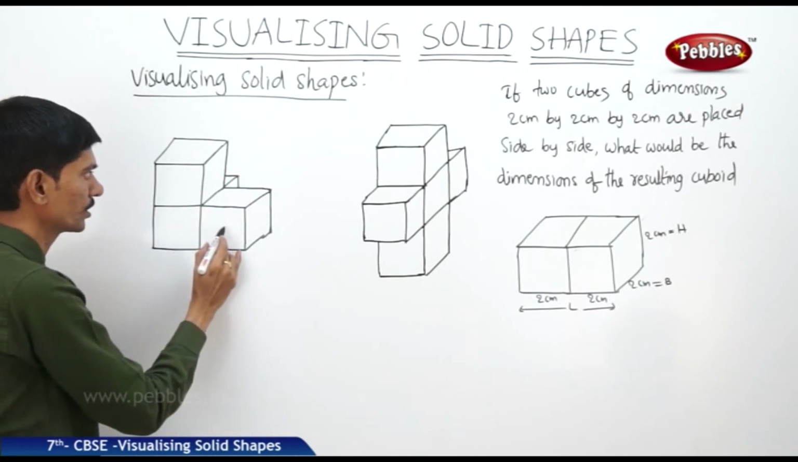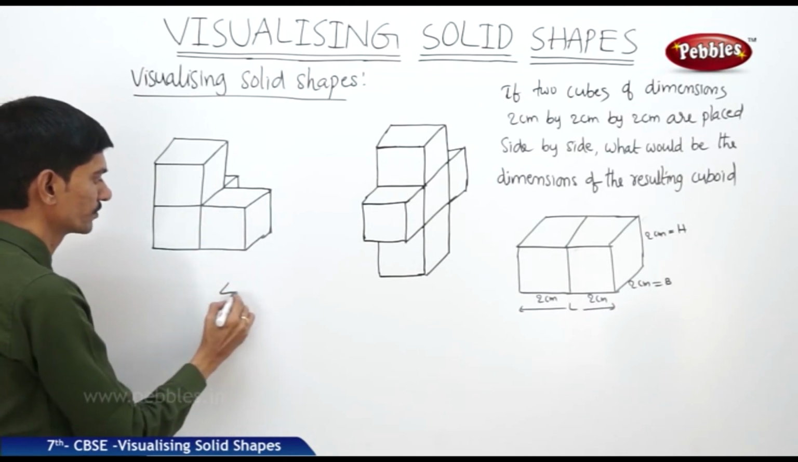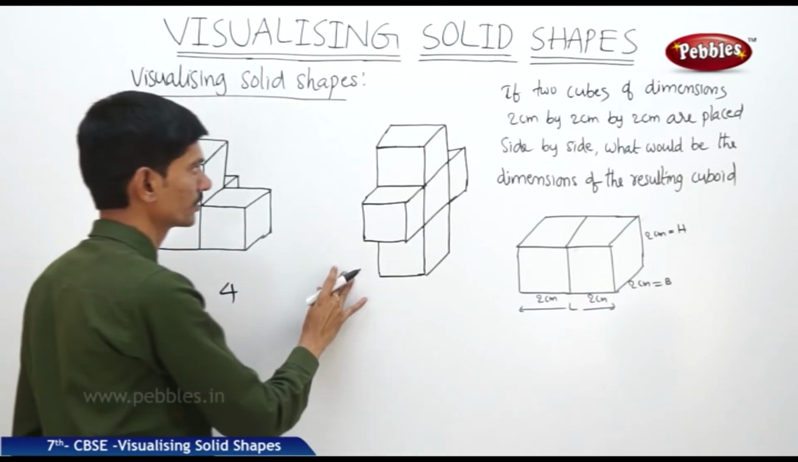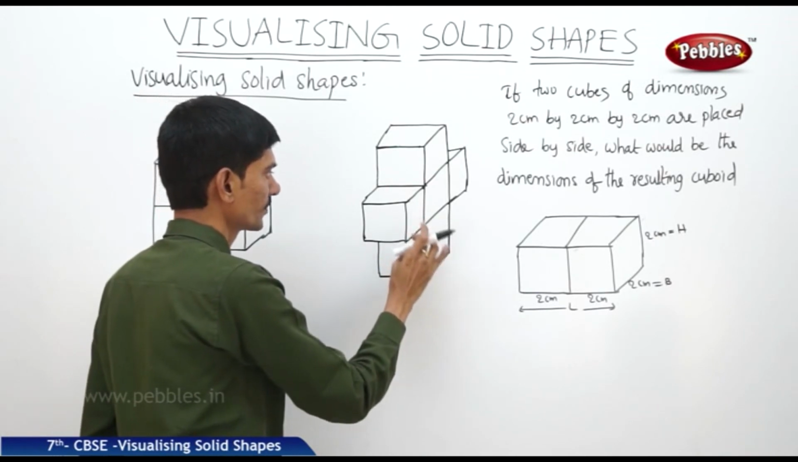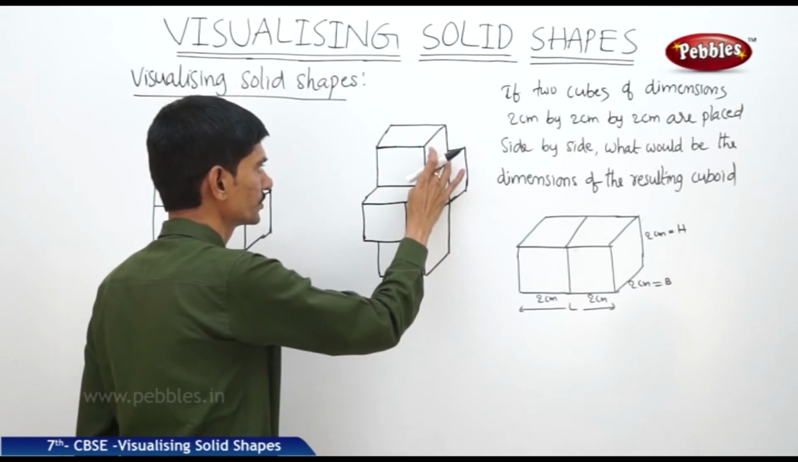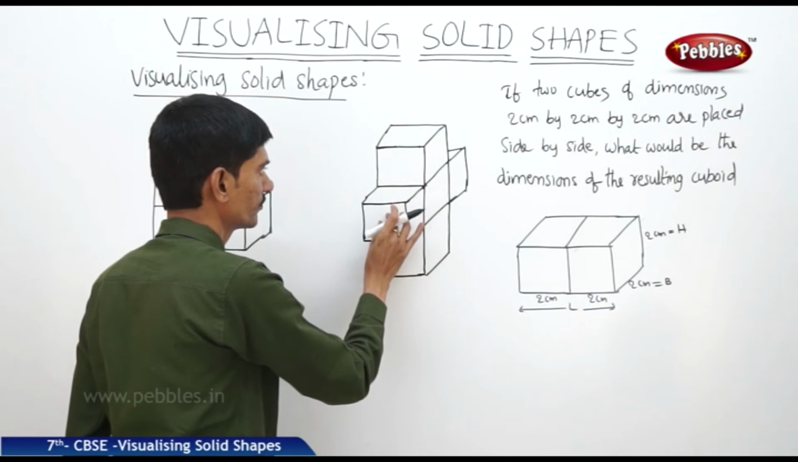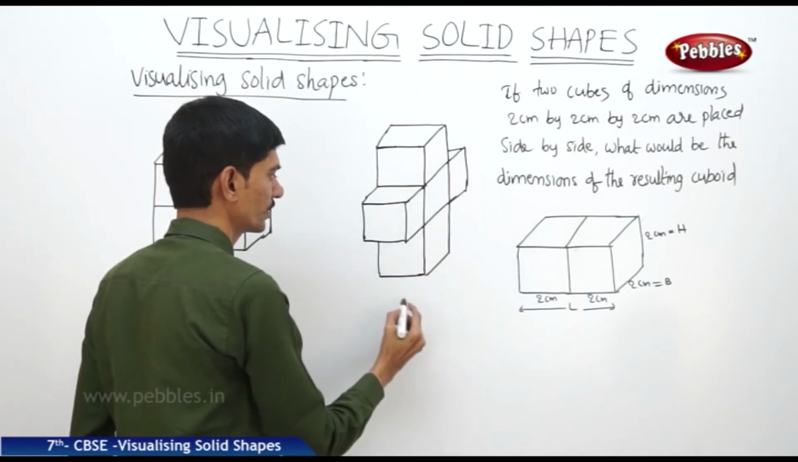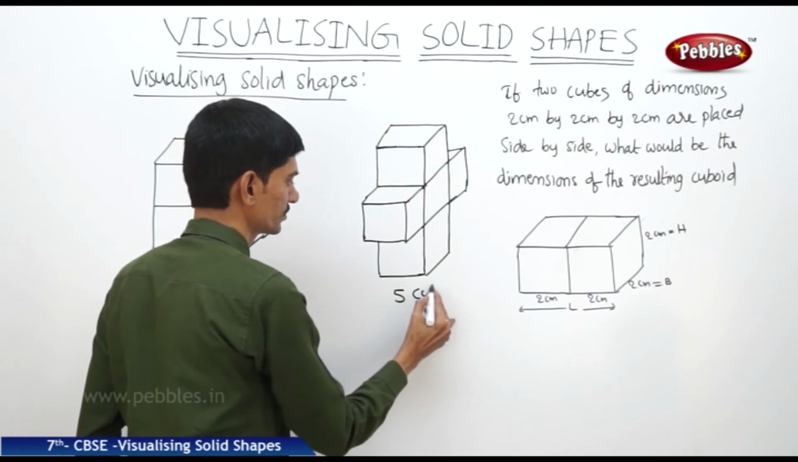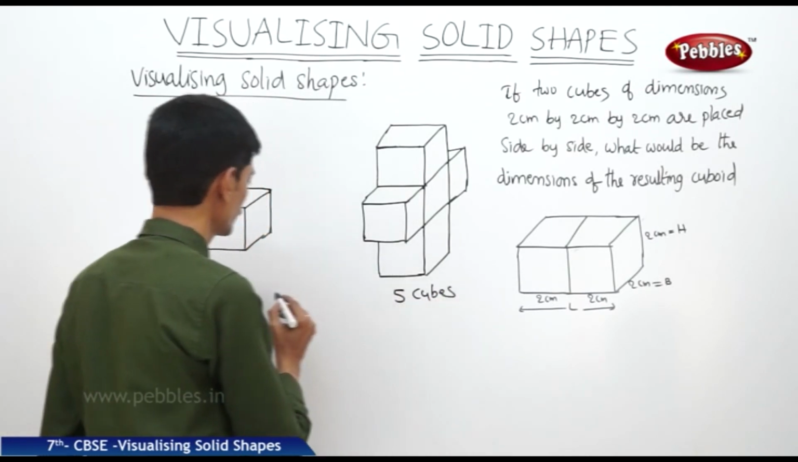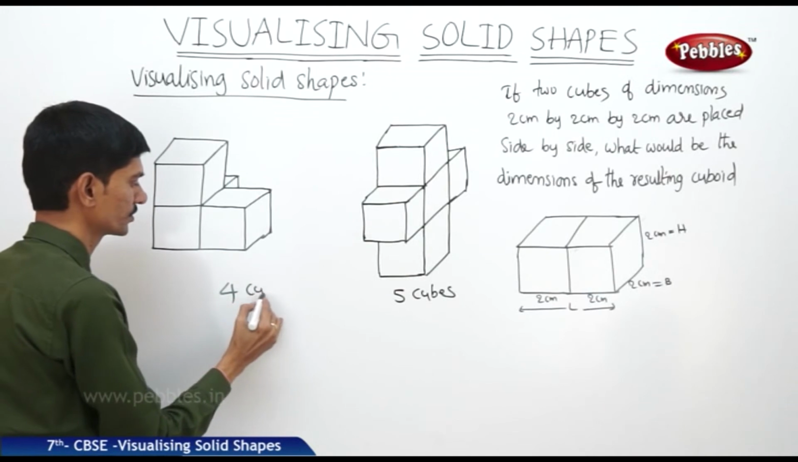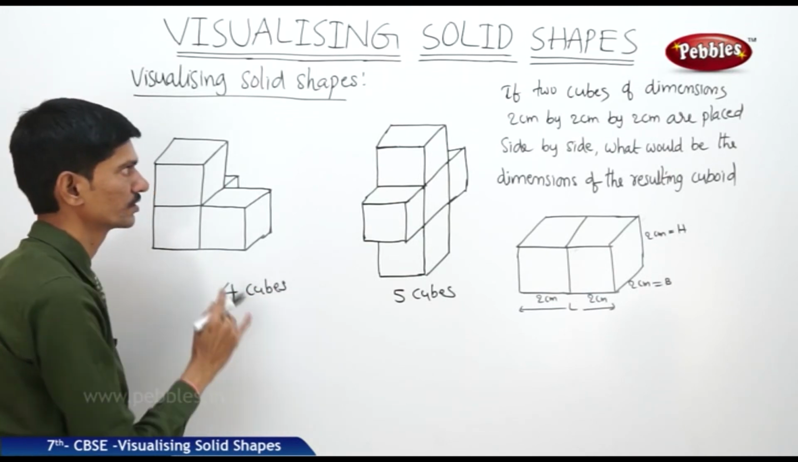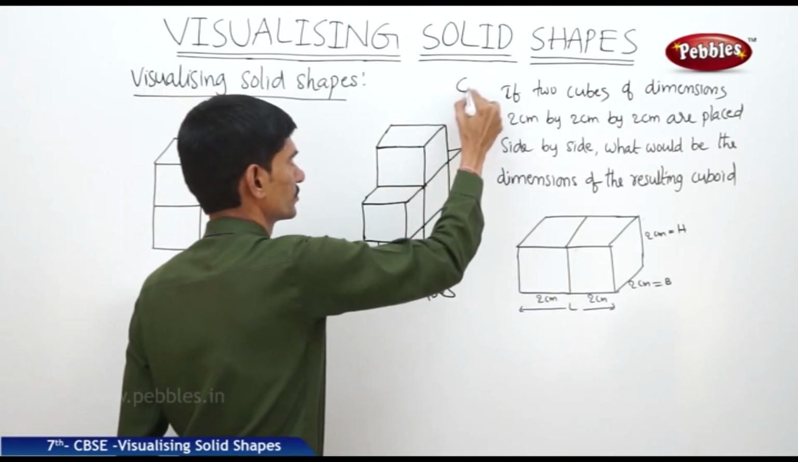So we can find the total cubes in the figure: 4. Now if you take the second figure, here we can find 1, 2, 3 cubes plus 1, that is 4, plus one hidden cube, that is 5. So there are 5 cubes in this solid. So in the first figure there are 4 cubes in the given solid. Now let us see one question.